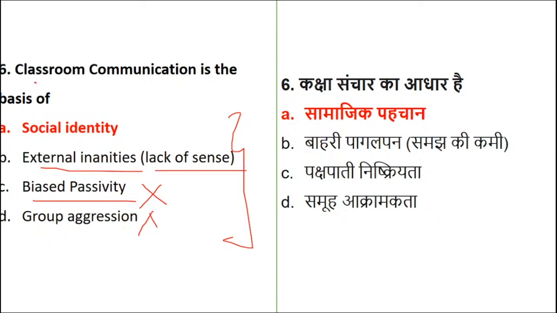So definitely classroom communication gives a strong base for social identity, and hence the right option is social identity. Yesterday also I said, today also I'm repeating the same thing. Comprehension, comprehension daily. Please do that, because it will really help you a lot in your vocabulary, which can help you in the rest of the units also.